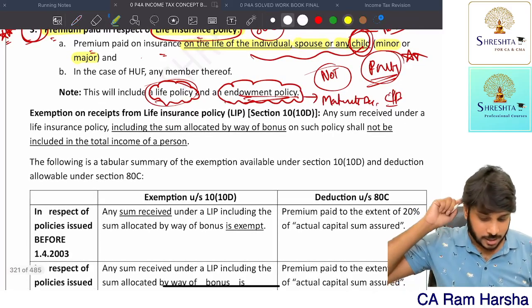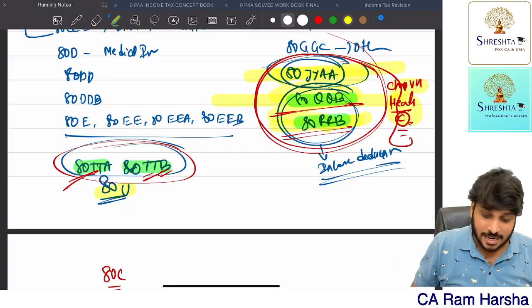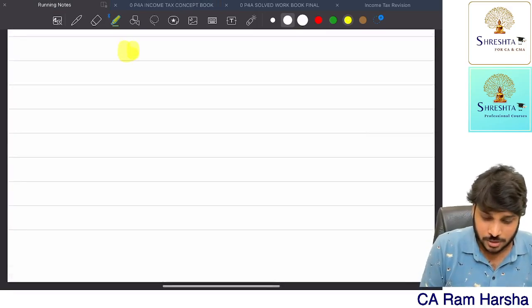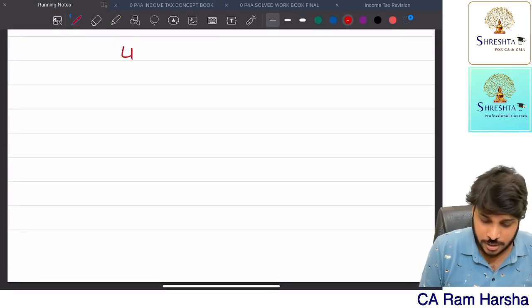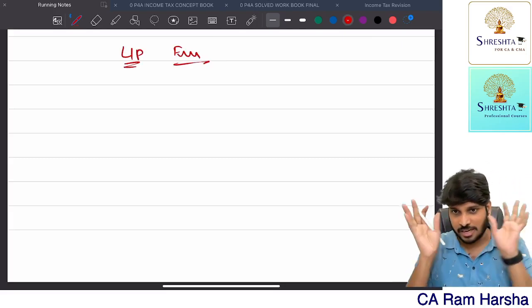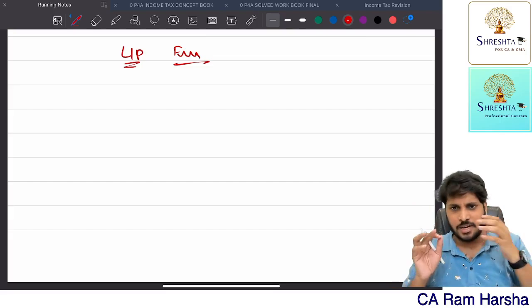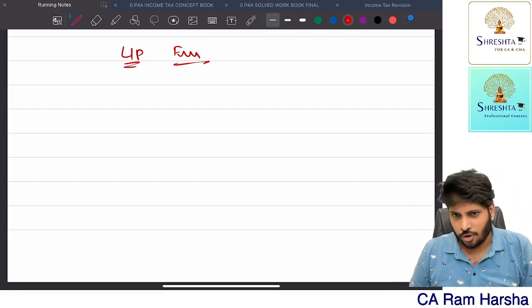Now you see, now we are taking a life insurance policy, right? We are paying premium every year, right? How much deduction will we get? How much deduction will we receive? So the deduction will be the following.